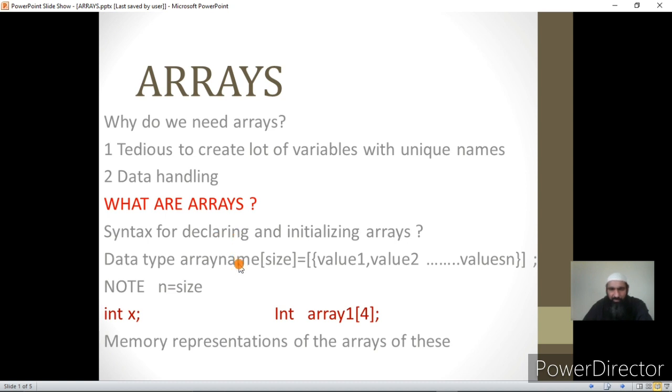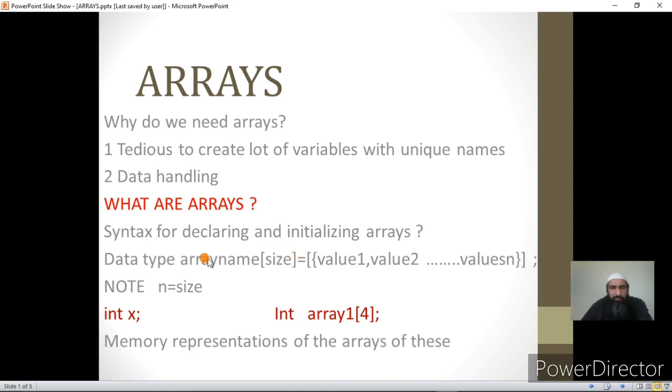Right now you again remember this, that an array is a set or group of variables with the same name. Now again they have the same data type. Having a group of variables of the same data type, we call that homogeneous variables. By homogeneous variables I mean the variables with the same data type.